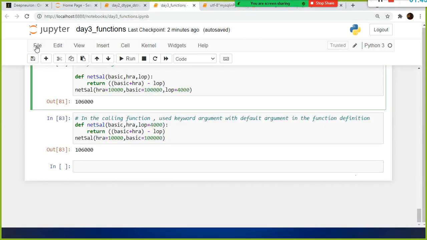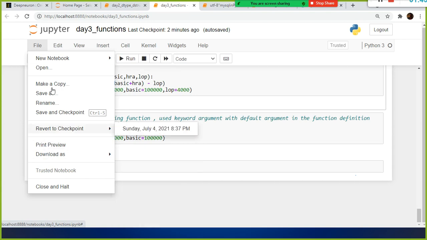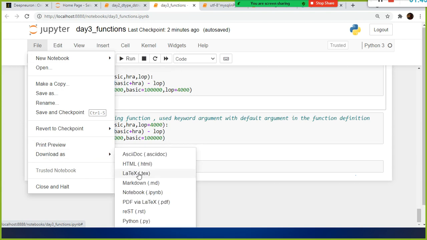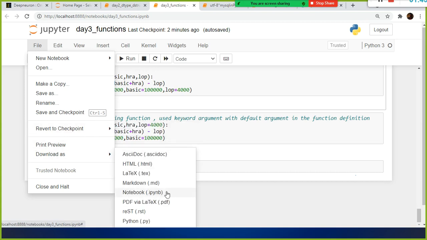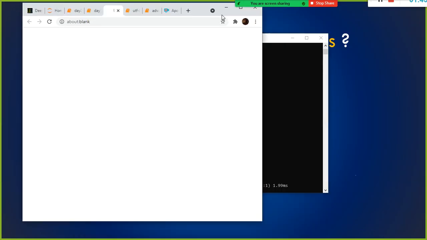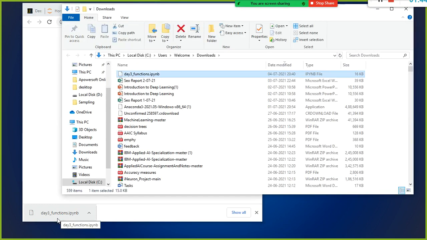What I do is I will have to download. How do I download this? Click file, download as, and choose notebook .ipynb. When you download this file, the extension of day3_functions will be .ipynb. Let's download it. Look here, day3_function.ipynb. Now show in folder. So this is the one I will be sending to your WhatsApp.